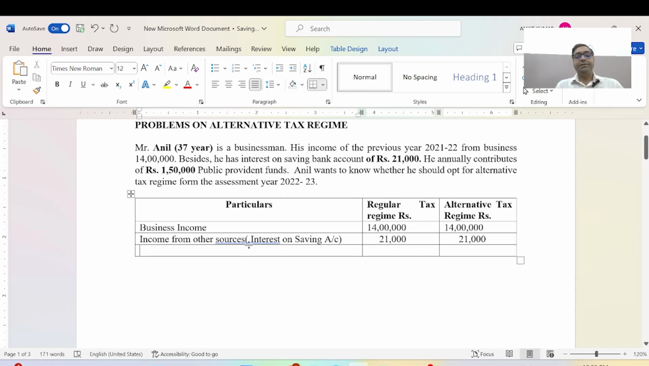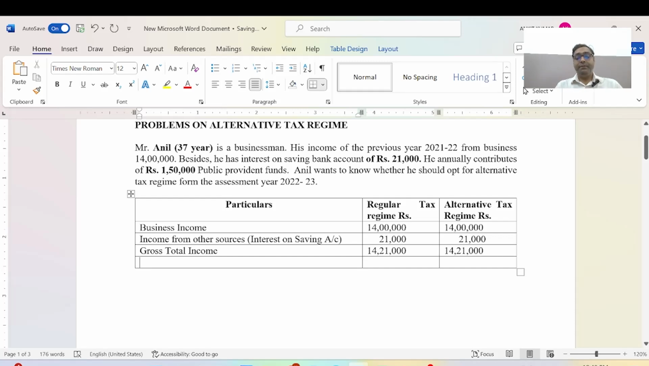Then the gross total income will be calculated. It will be 14 lakh rupees plus 21,000, which equals a gross total income of 14,21,000 in the old regime, and in the new regime the total income will also be 14,21,000.